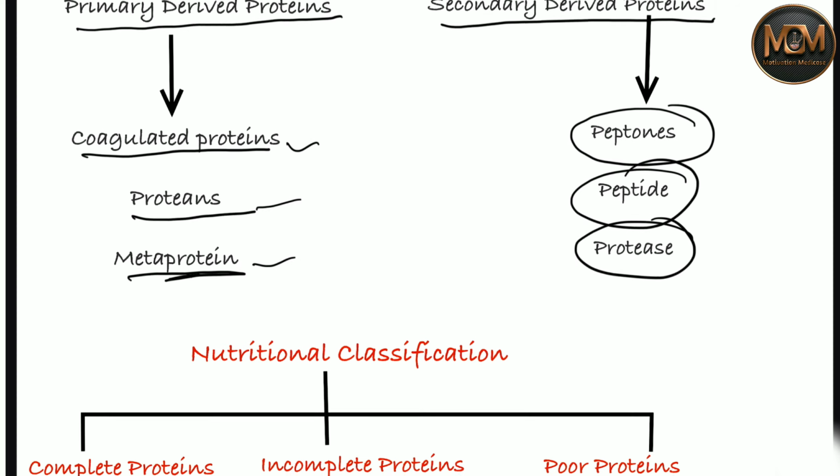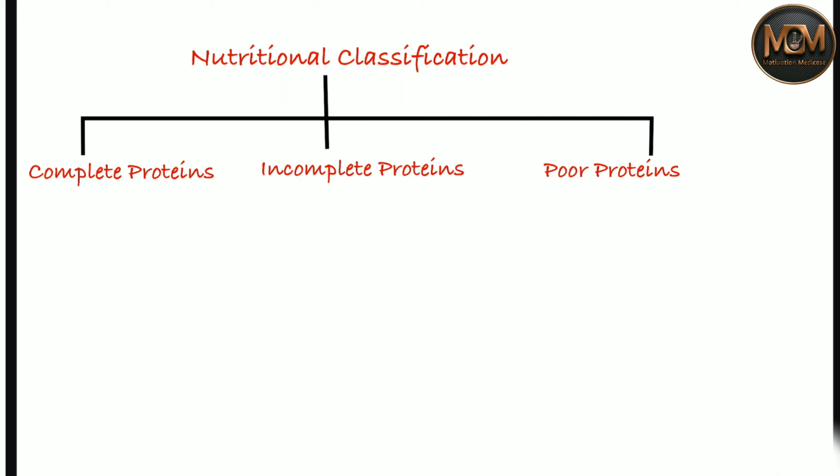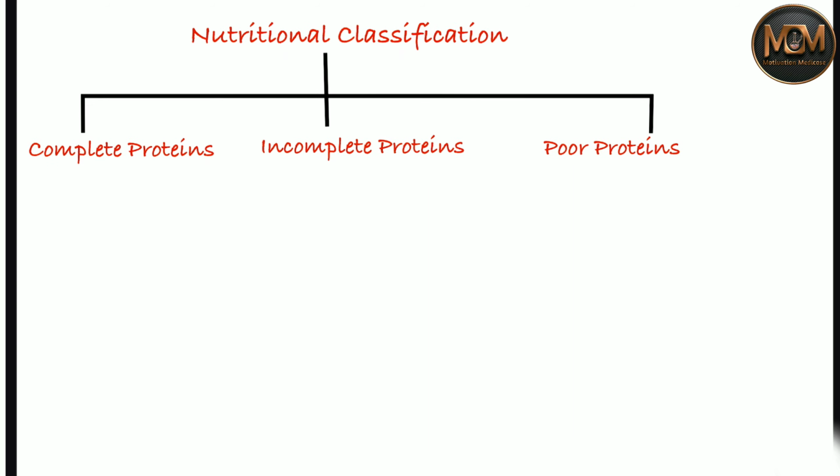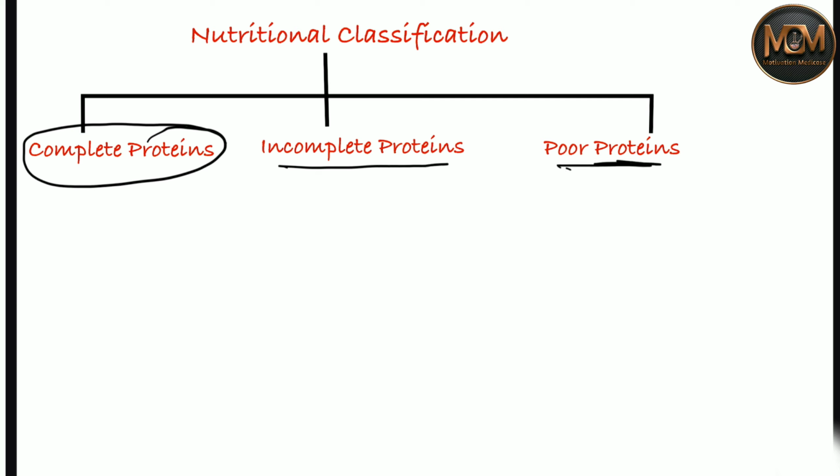All right. Now let's talk about the nutritional classification. In the nutritional classification, we have divided the proteins into three groups. The first one is the complete protein, the second is incomplete protein, and the last is poor protein. Complete protein means there will be all essential amino acids. What I'm going to write over here, you can see, is that there will be all essential amino acids.